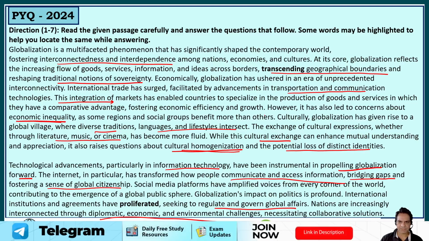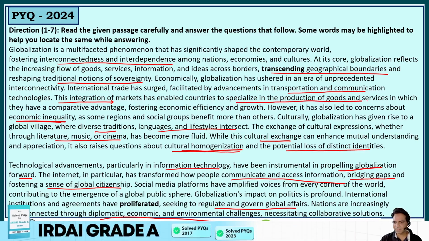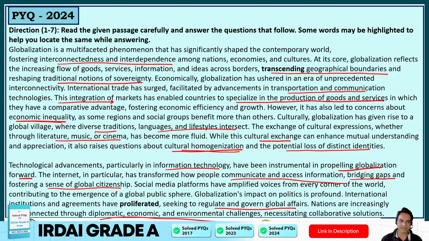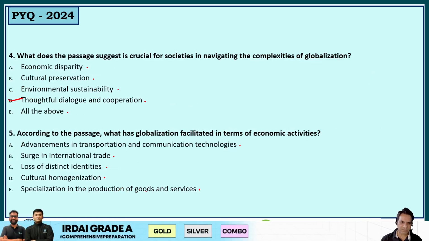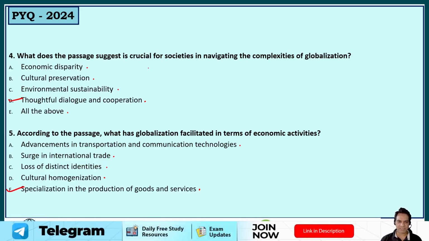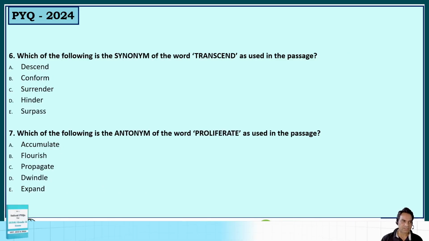So I think it was in the first paragraph. See, the integration of market has enabled countries to specialize in the production of goods and services in which they have comparative advantage. So, specialization in production of goods and services. I think that's how economic activities are facilitated by globalization. So, option E is your correct answer here. Let's go to question number 6, guys.